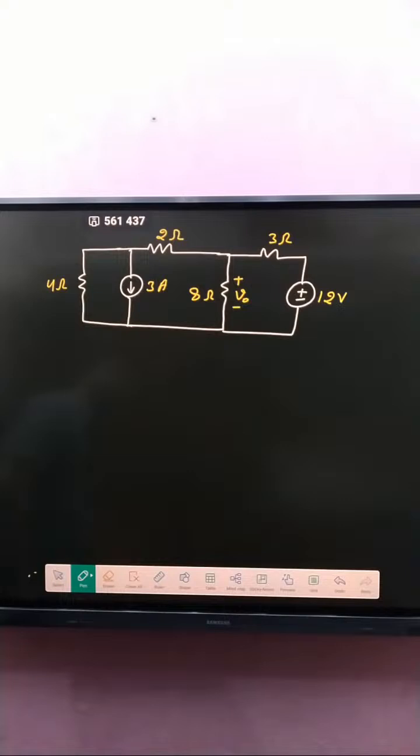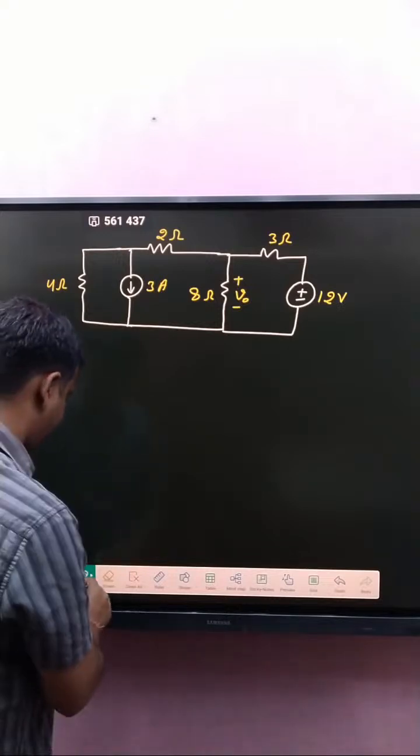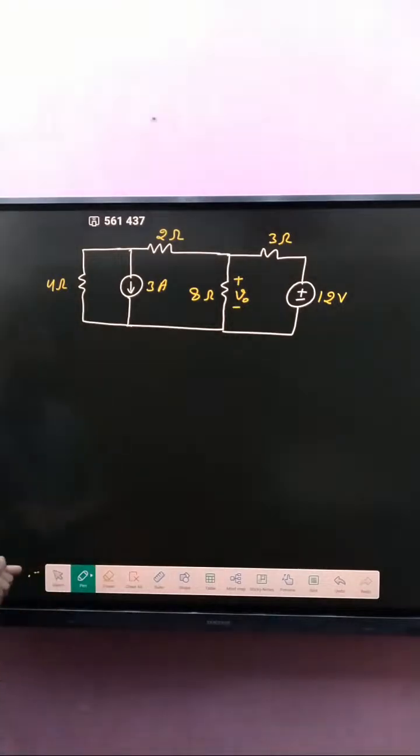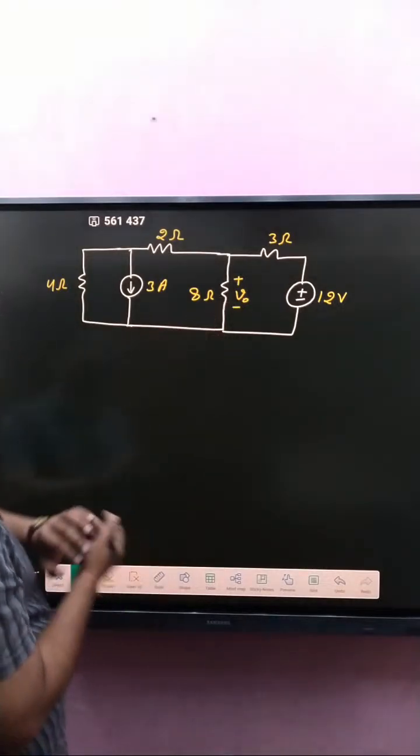How can we do it? First of all, everyone can see our motto: determine V naught with the help of source transformation. I hope the voice is clear. Now, our motto is to determine V naught with the help of source transformation.